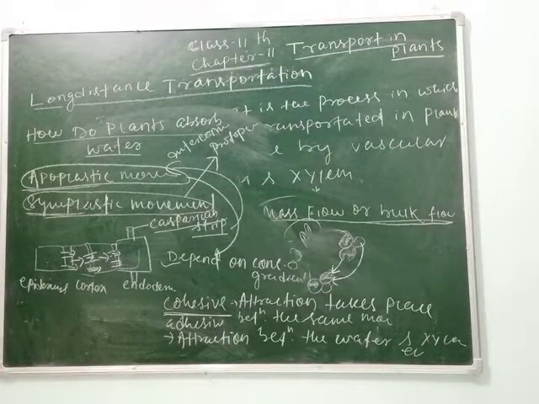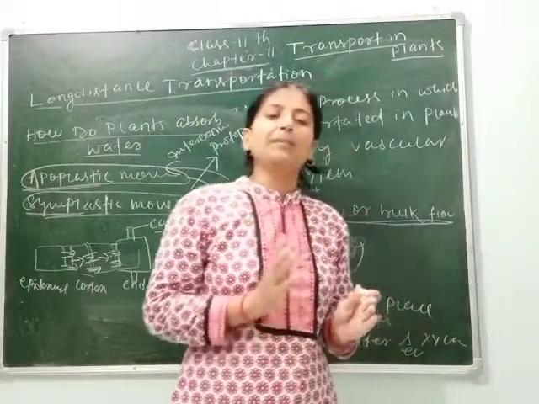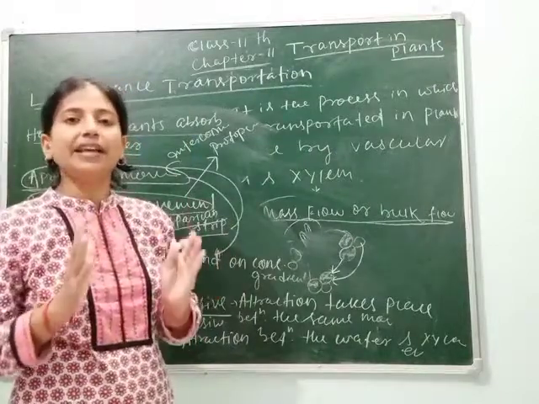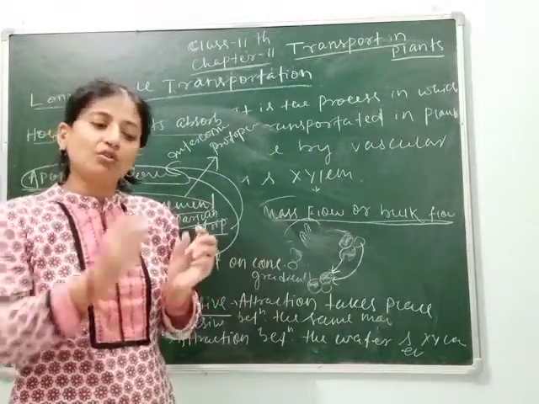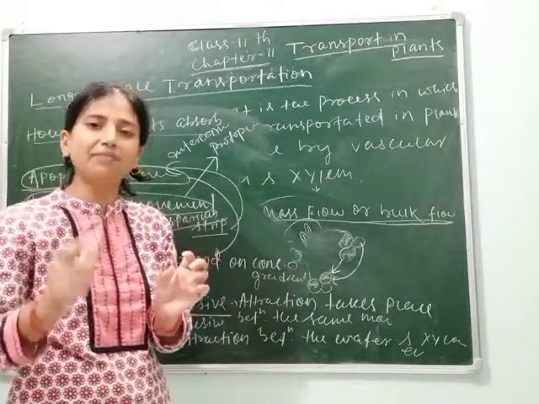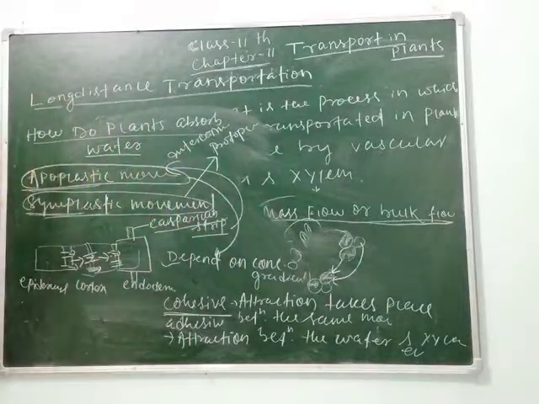Do you know what plasmodesmata is? Plasmodesmata is the membrane which is present between the cells, just below the cell wall. Clear? So the water crosses the plasmodesmatal membrane through the interconnected protoplast due to their streaming movement.